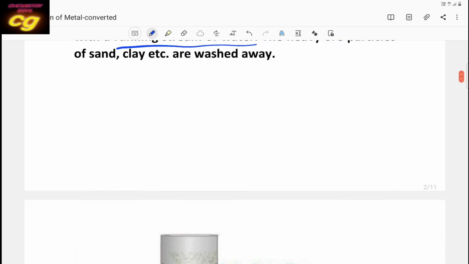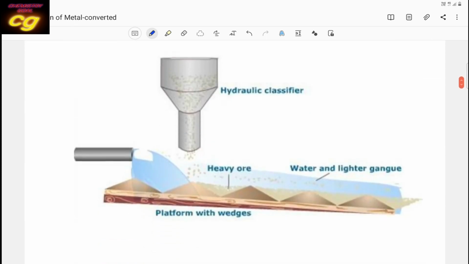You see the diagram, here this is a table where the ore is taken. When running water is allowed to flow over the table, the lighter substances and the soluble part will be removed from the ore.